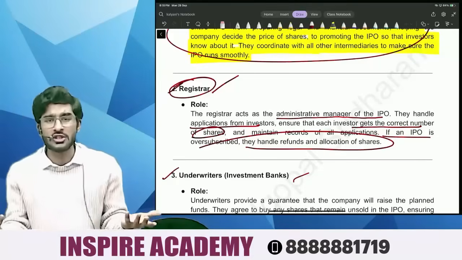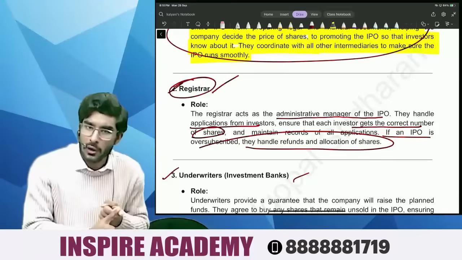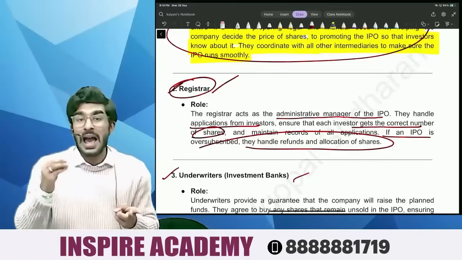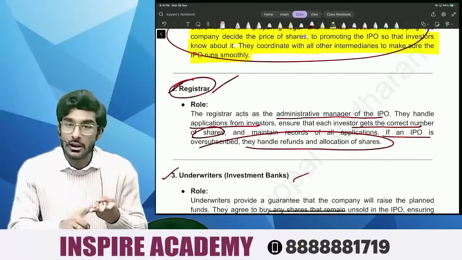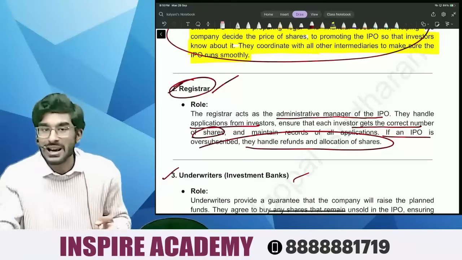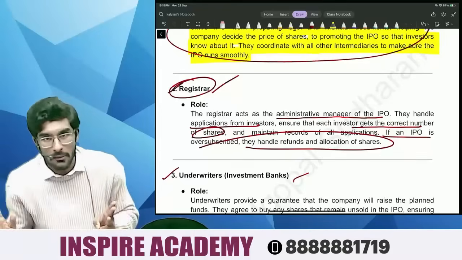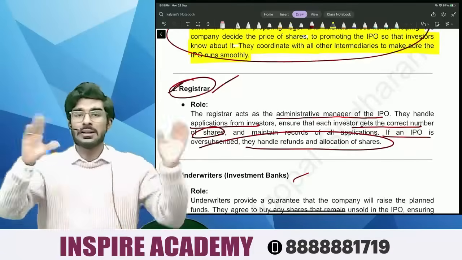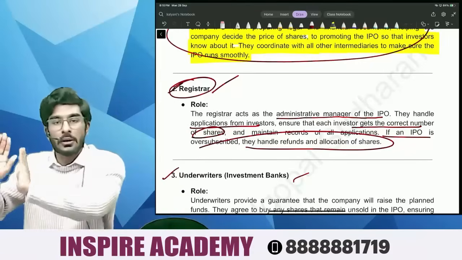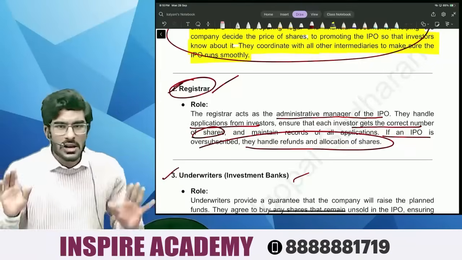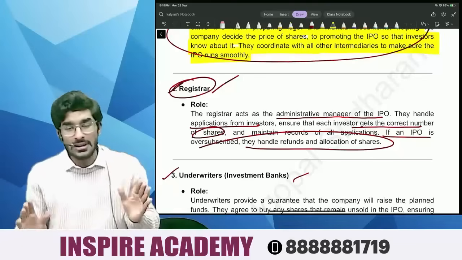So who allocates the shares, people? The registrar allocates the shares. They act as the administrator of the shares. If the shares are oversubscribed, it is their job to refund the shareholders. Very simple, people.